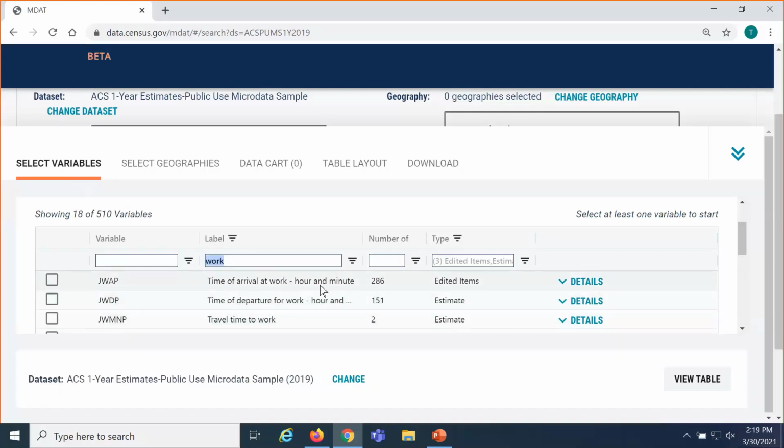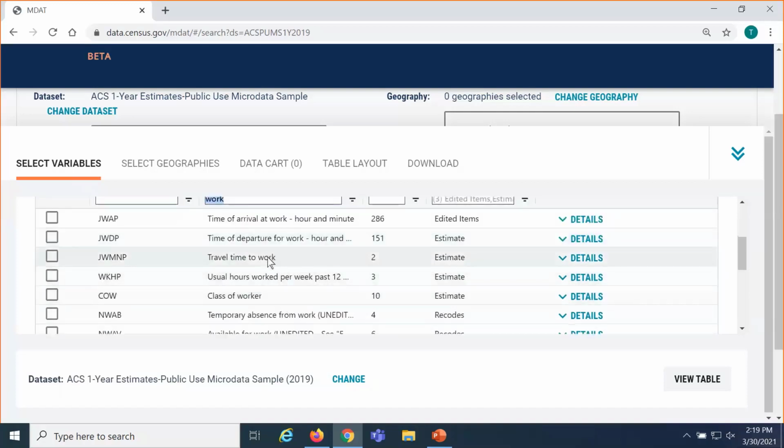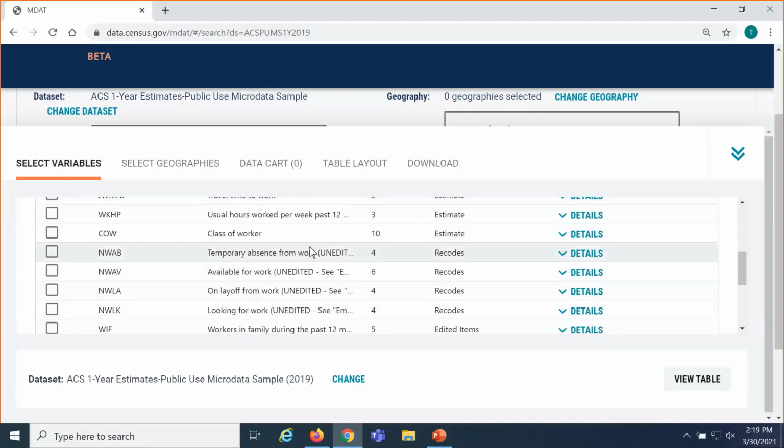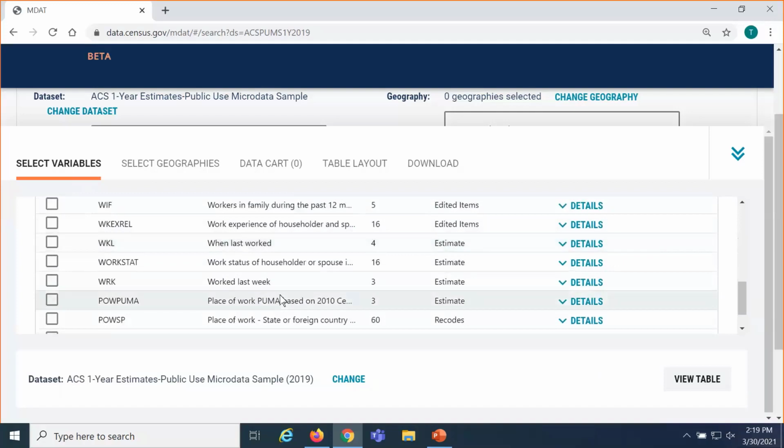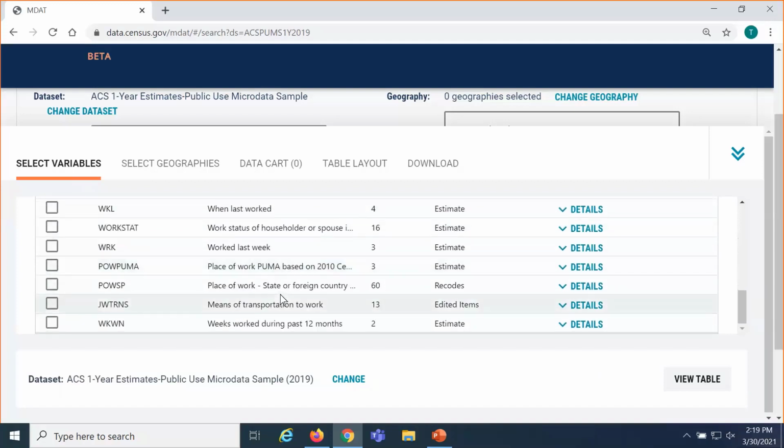So I can see right off the bat there are some about time people arrive or depart for work, how long it takes them to get there. And as I scroll through this list, you'll just carefully read the different labels until you see something that is of interest to you. When I get towards the bottom in this particular example, I can see JWTRNS, means of transportation to work. The number 13 means that there are 13 categories in this response.